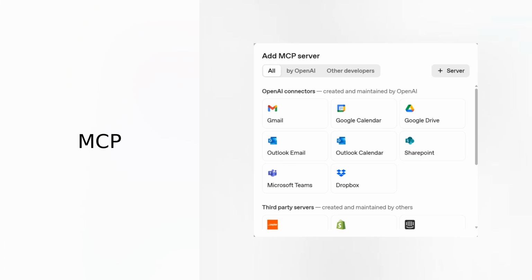Okay, enough on the theory. Let's see how we can use the playground to add some of these tools and then see how we can call it from the API.